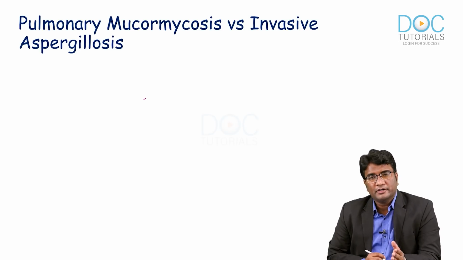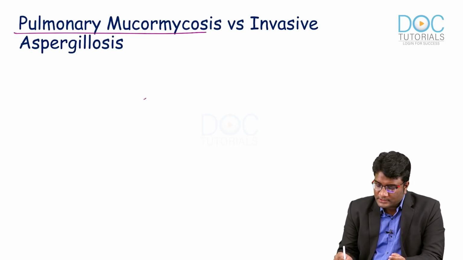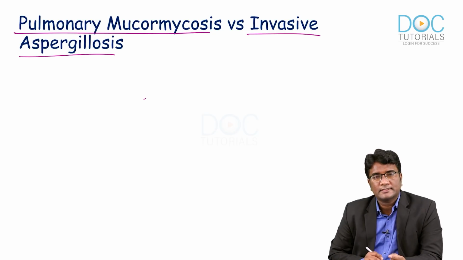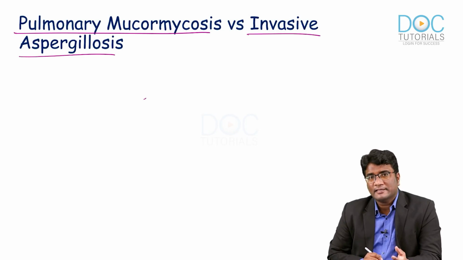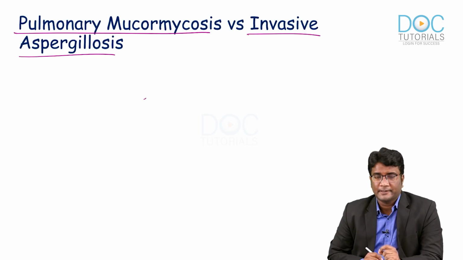And it is important to differentiate pulmonary mucormycosis from invasive aspergillosis. And it may not always be easy to differentiate them on the imaging. Most of these will appear having similar, overlapping findings. But there are some clues that can help you differentiate.